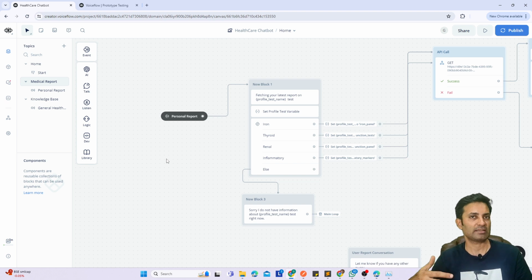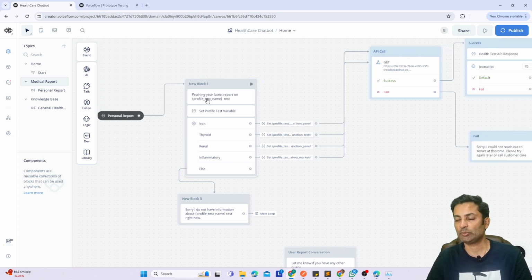Once the user asks the query, then AI has to figure out which flow I need to switch to, and that is what I'll show you a little later. But let me show you those main two flows first, and then I'll show you how the main flow is switching between these two flows using AI. So, the personal report flow. In the personal report flow, what is required? I have an API. The user asks a query, like get me my iron test reports, or get me my thyroid report. So I click the user intent.